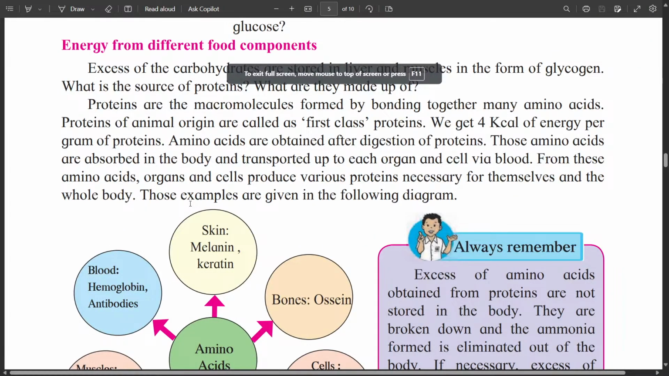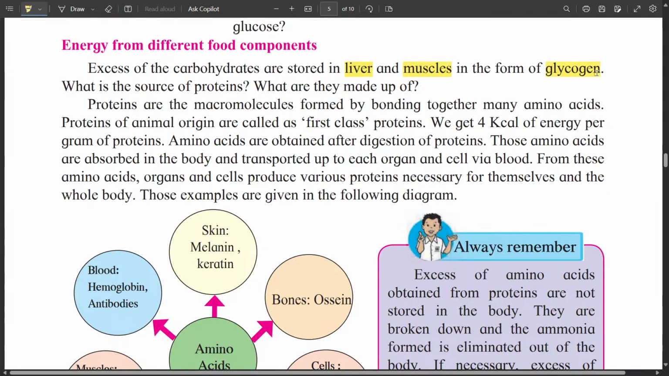Energy from different food components. Excess of carbohydrates are stored in liver and muscles in the form of glycogen.